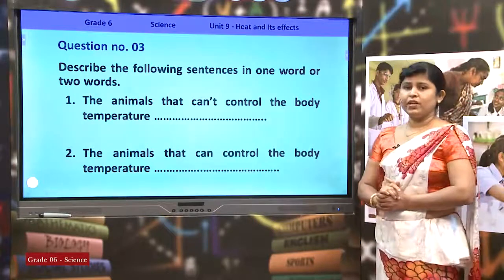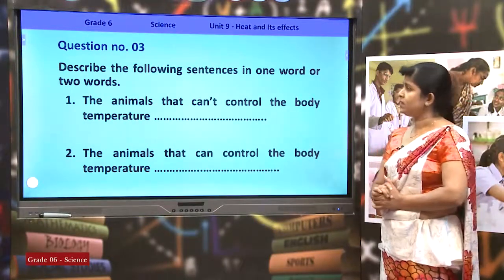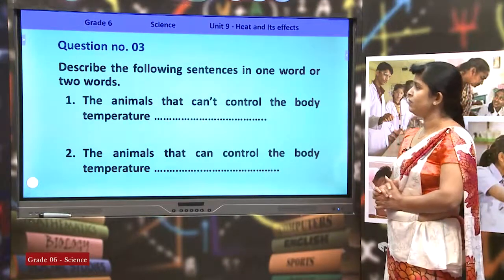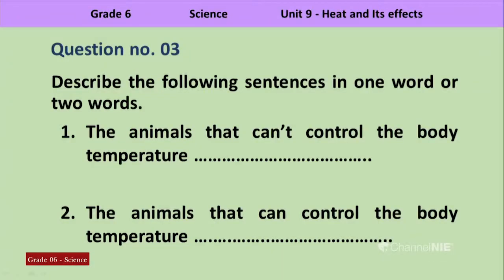This is question number 3. Let's read the questions first. After that, we can think about the possible answers for the questions. Describe the following sentences in 1 word or 2 words. You have to describe the phrases or the sentences given here in 1 word or 2 words.